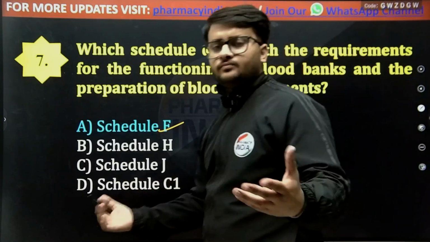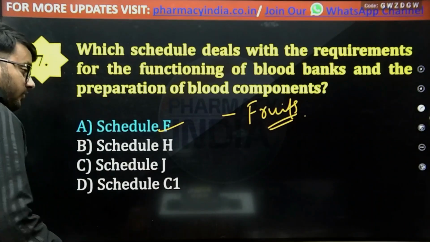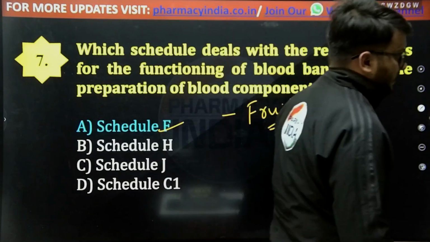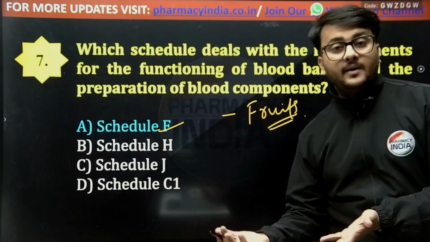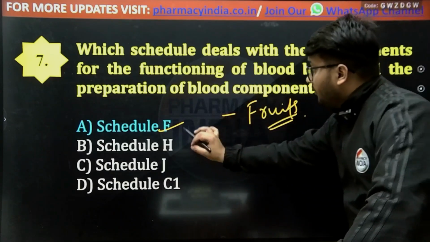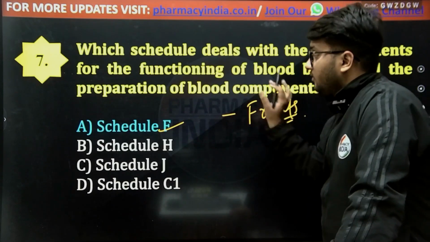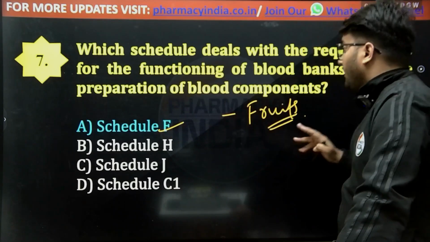You may remember one trick, that is F for fruits, and if we are eating fruits, then the blood flow will rise in our body, and blood is kept in blood banks. For that, you may follow this trick to remember Schedule F properly.